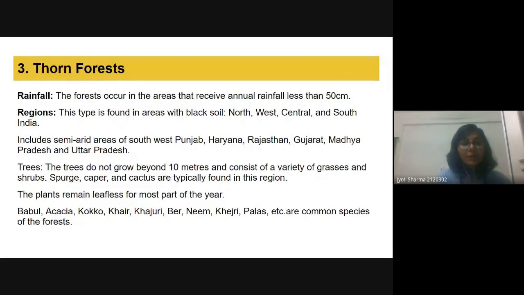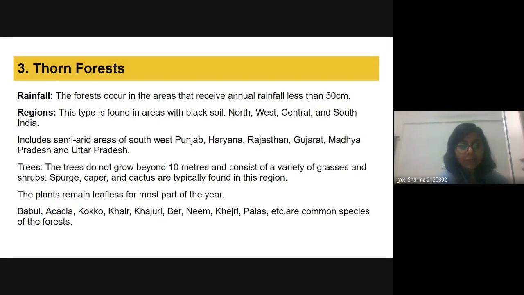Okay, let's talk about the thorn forest. These thorn forests are present where we receive annual rainfall less than 50 centimeters. So we can find them in southwest Punjab, Haryana, Rajasthan, Gujarat, as we can expect, because the rainfall is less than 50 centimeters.